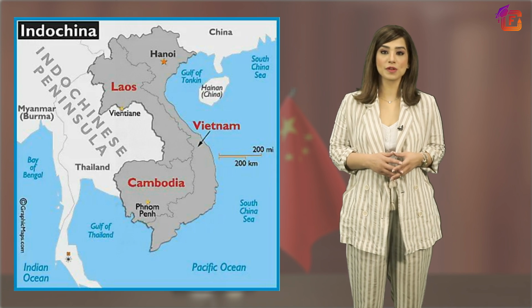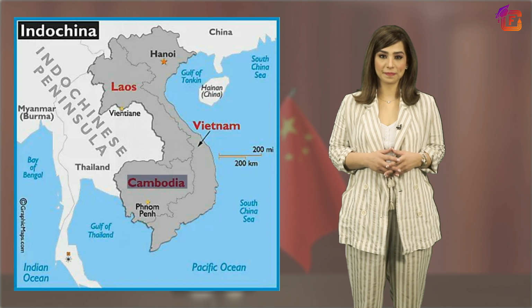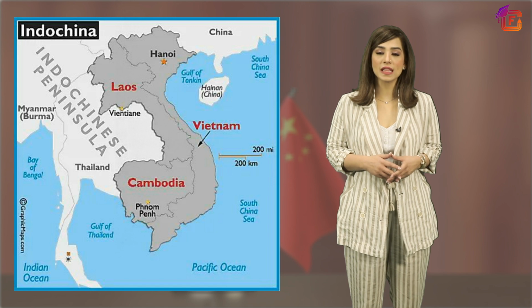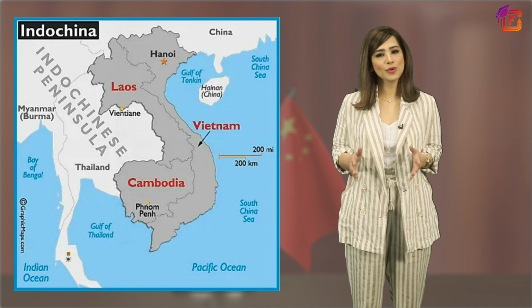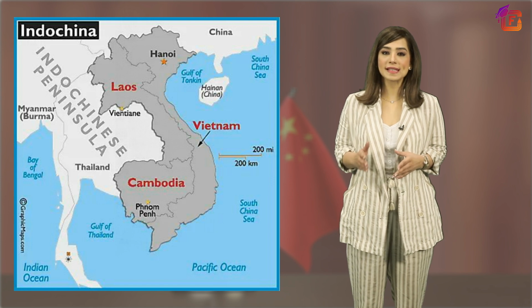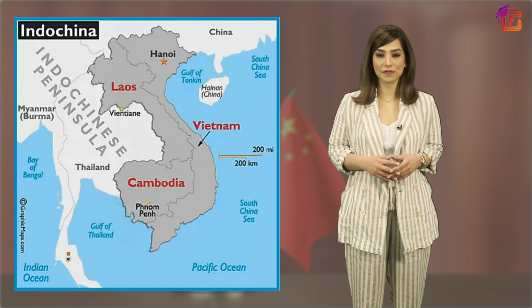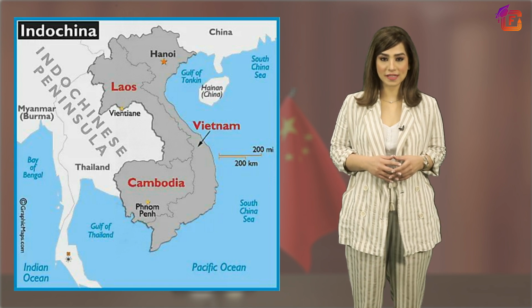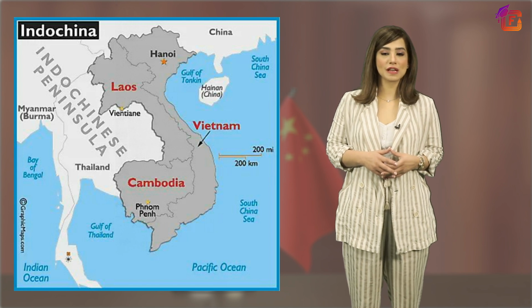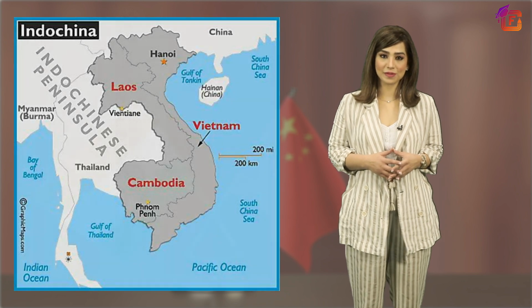Indochina comprised the modern countries of Vietnam, Laos and Cambodia. In earlier times, there were people of different communities living in these regions. It is still called Indochina due to the intermingling of Indian and Chinese influences in the culture of the region. Since our main topic of discussion is Vietnam, today let us understand about its origin.